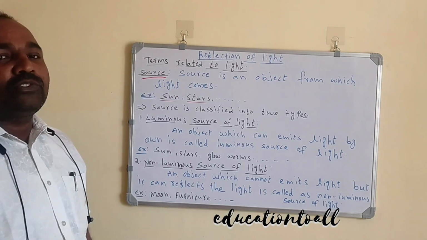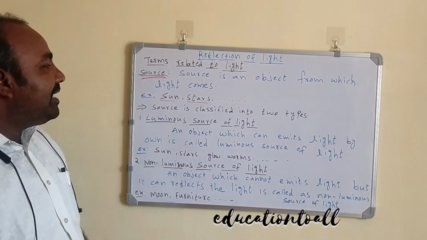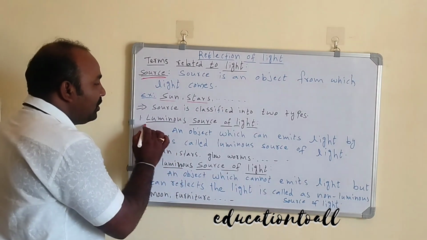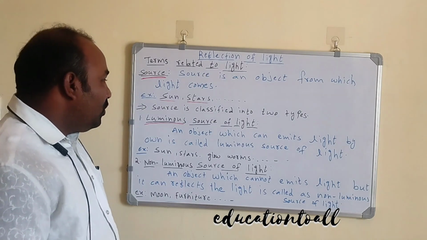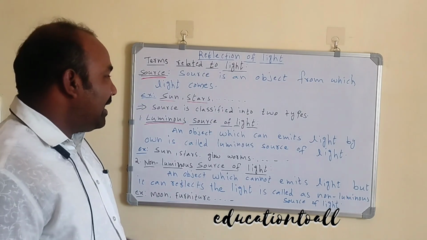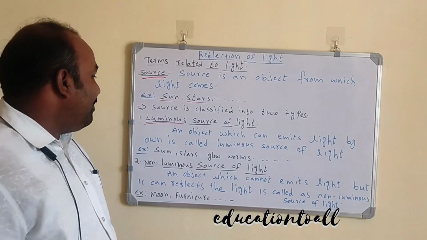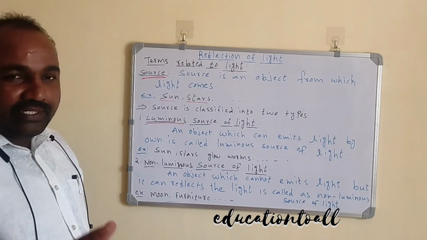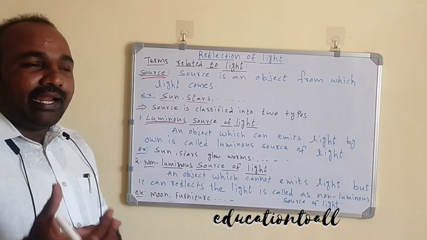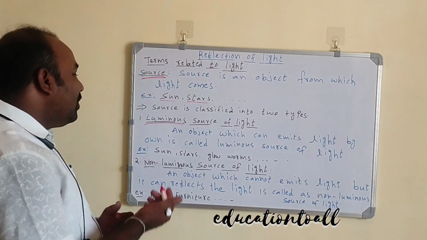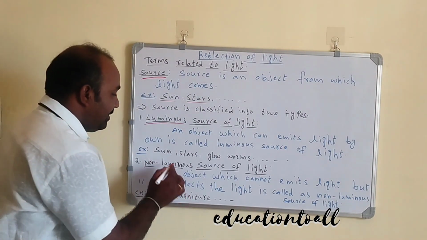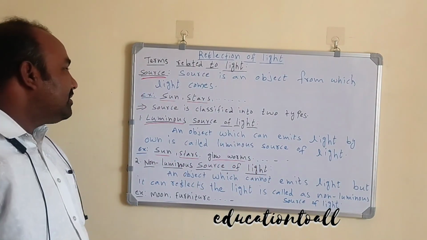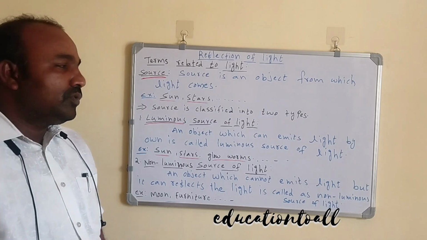There are two types of sources: luminous sources of light and non-luminous sources of light. The first one is the luminous source of light. An object which can emit light on its own is called a luminous source of light. For example, the sun, stars, glowworms and so on.